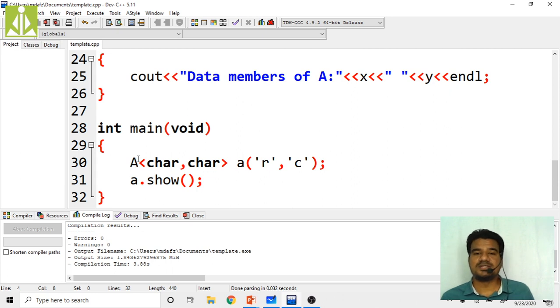These templates are one of the important questions for your external exams. Many times they ask these questions for 7 marks or 5 marks. So definitely we are expecting one such question in this time's external exams as well. These two are very, very important: function templates as well as class templates.